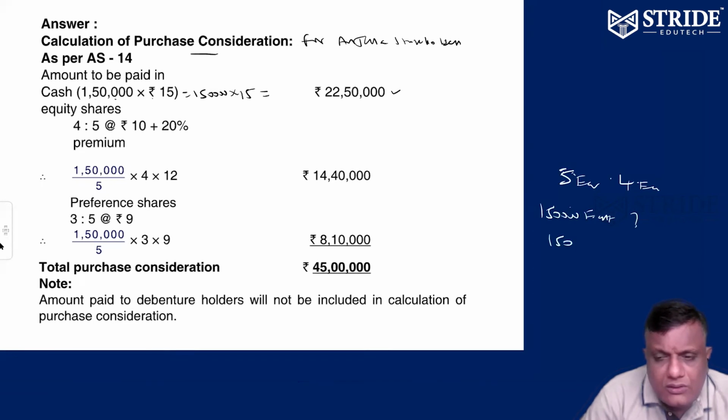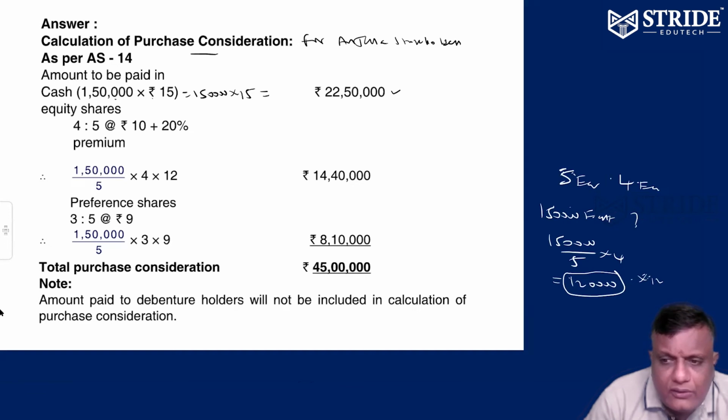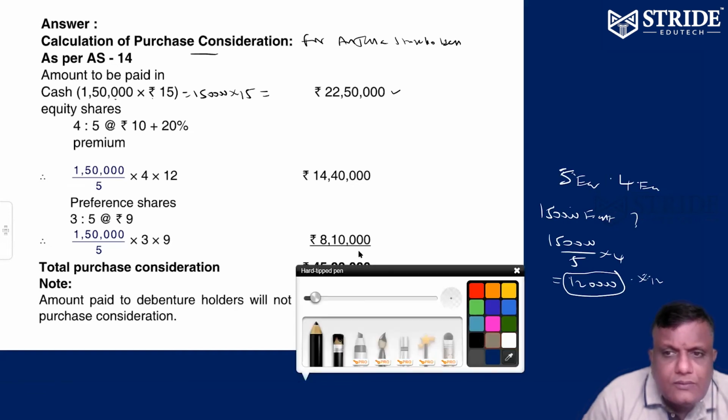That's the question. So 1.5 lakhs by 5 into 4. That is 30,000 into 4, which is equal to 1,20,000. So 1,20,000 shares into 12 to be given is equal to 14,40,000.